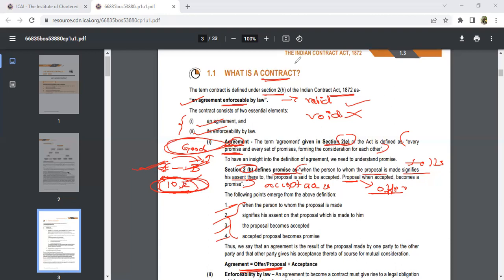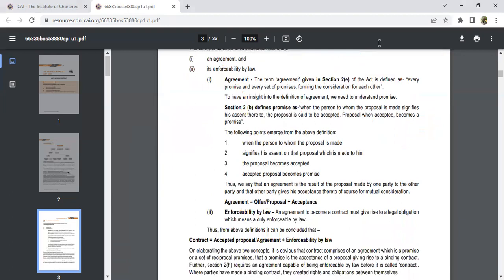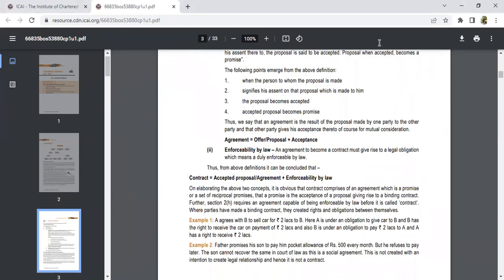This is what we're going to learn in this contract. Moving further, we have enforceability by the law. As I have already said, enforceability is nothing but acceptability. Why does the law have to accept? Because you're making a contract with the law only. According to the law, it has to be accepted.